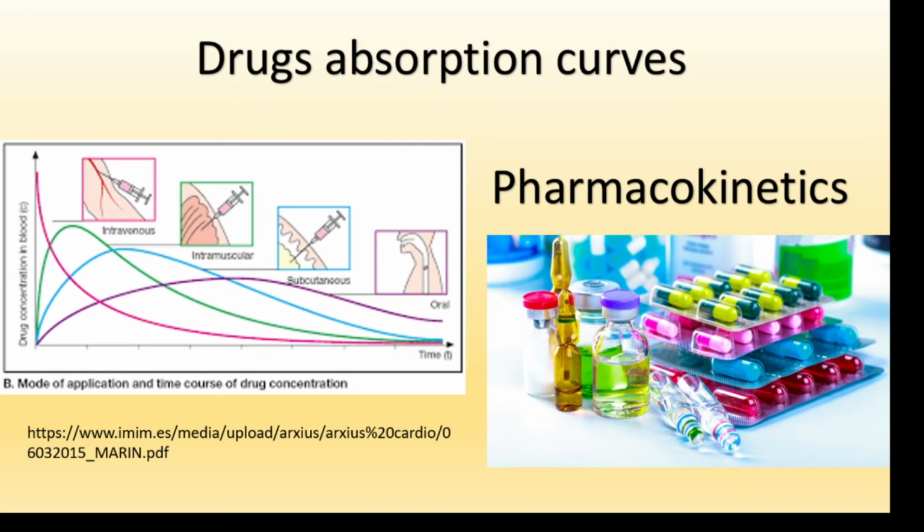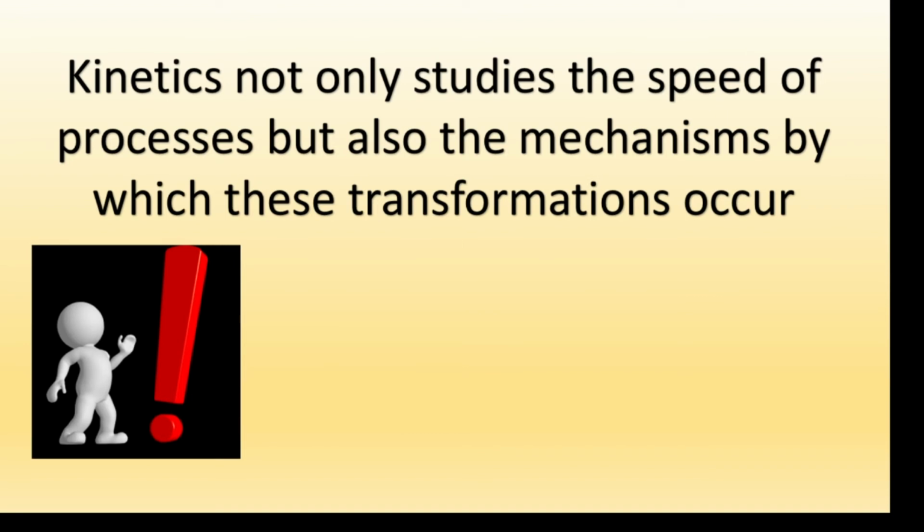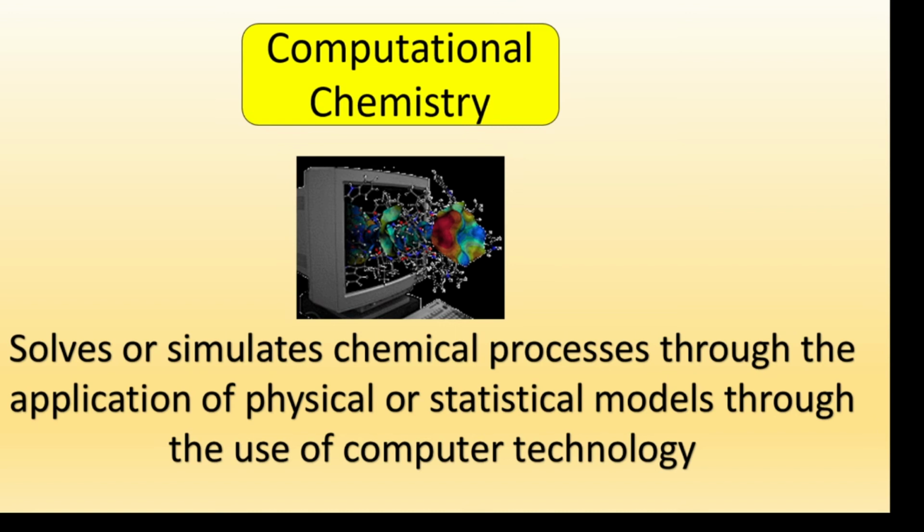So imagine that you are taking a drug, for example, orally, and you want to compare what will be the absorption in comparison to intravenous, right, or intramuscular. So actually, all these kinds of things are studied in a subdiscipline that is called pharmacokinetics, right? Kinetics not only studies the speed of processes, but also the mechanisms by which these transformations occur, right? So this is quite important.